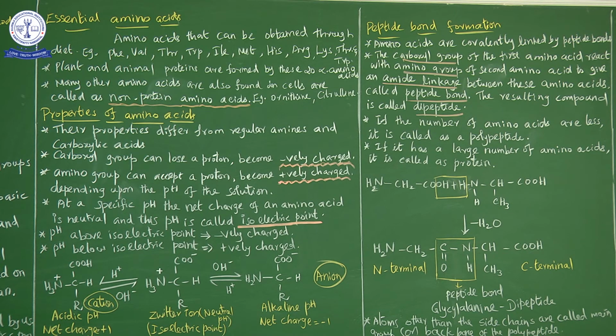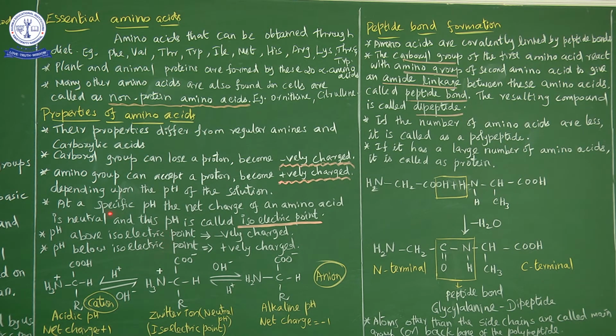அப்போ equal number of positive and negative charge இருக்கனால அது நியூட்ரலா present ஆயிருக்கு. So this pH is called as a isoelectric point. At a specific pH, the net charge of an amino acid is neutral, and this pH is called as a isoelectric point.